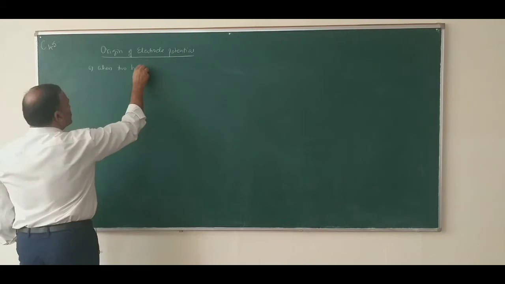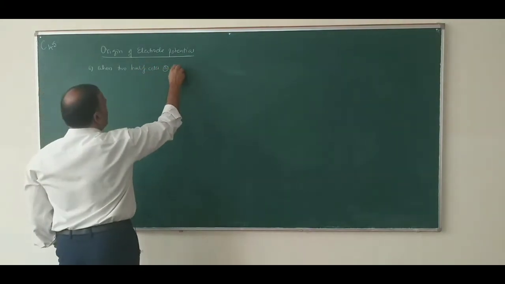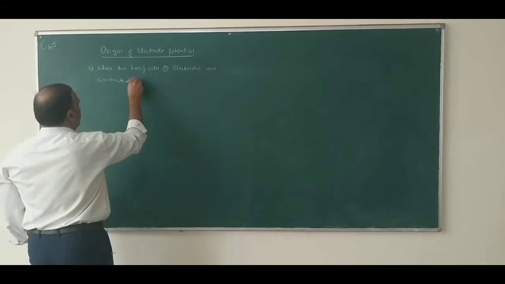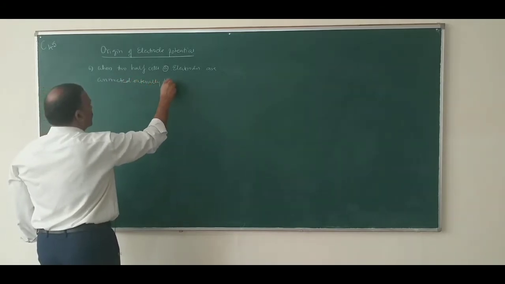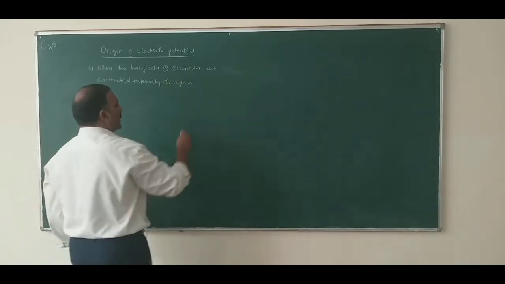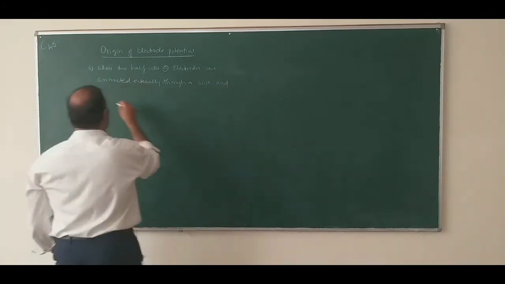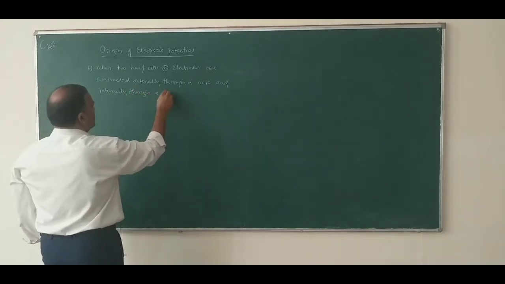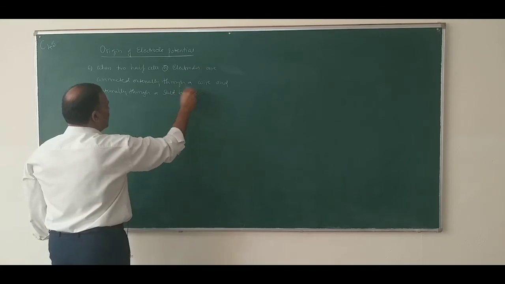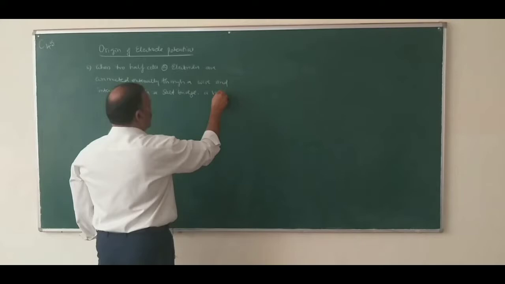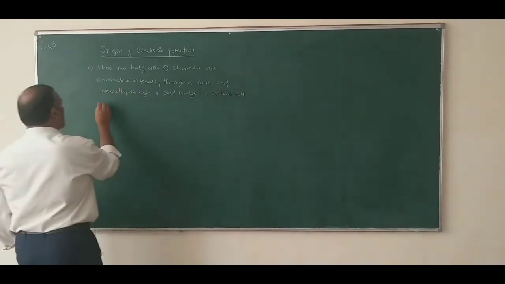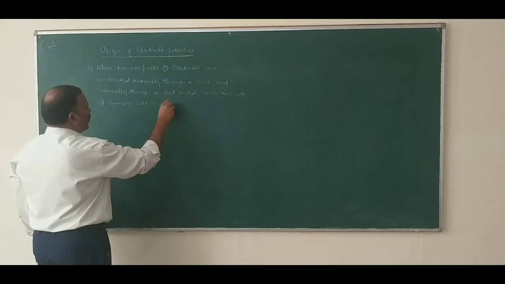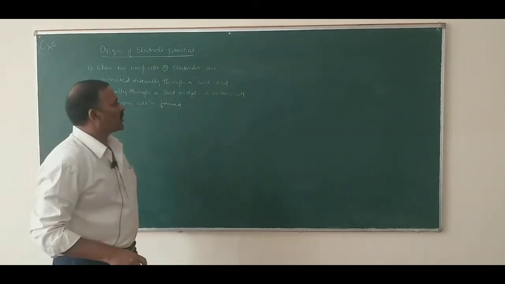When two half cells or electrodes are connected externally through a wire and internally through a salt bridge, a voltaic cell or galvanic cell is formed. So what is the meaning of this?